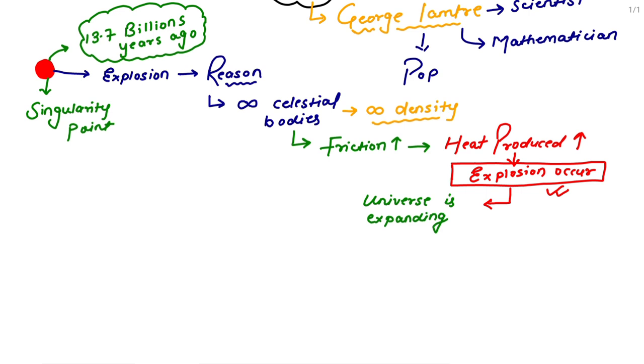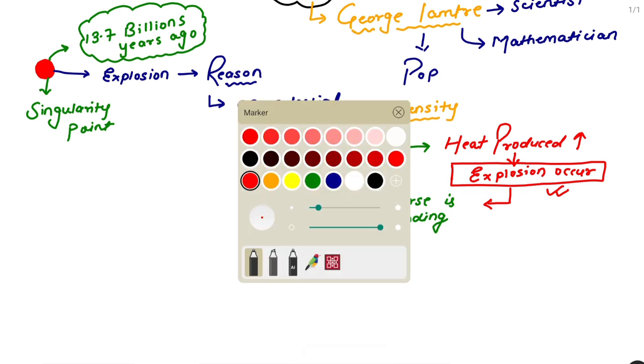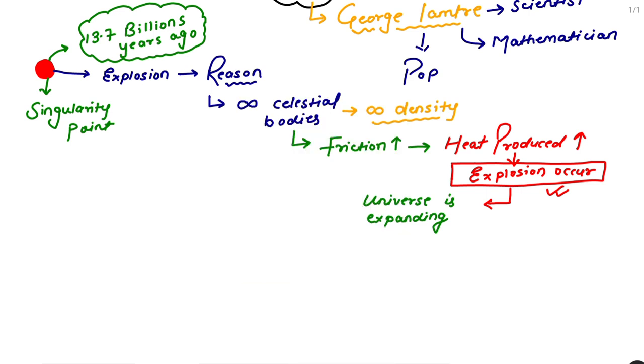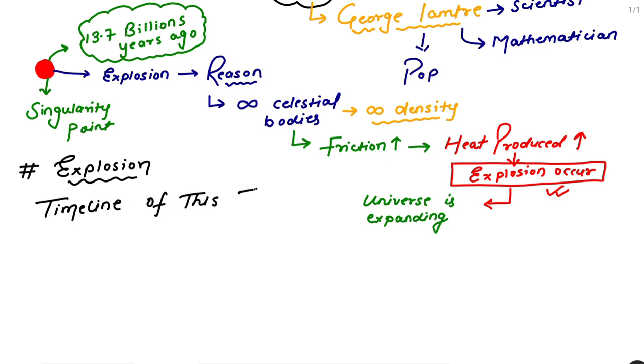Okay, so now let us talk about what happens after the explosion of this singularity point. Once the explosion occurs, let us try to understand the timeline of the Big Bang theory.